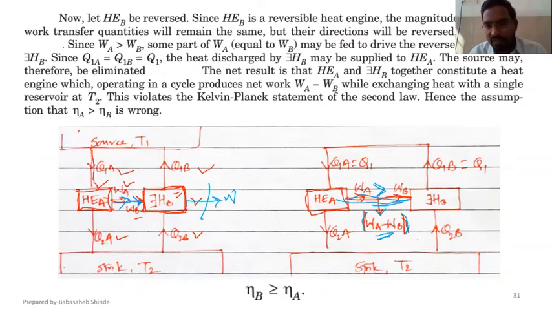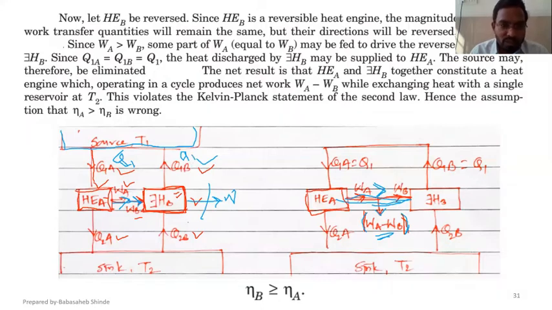Yes sir. Okay, so now what we are going to do, we already have considered, or we already know, that this Q1A and Q1B are the same, because those two are the interaction with the same source, and those two we have replaced by Q1.